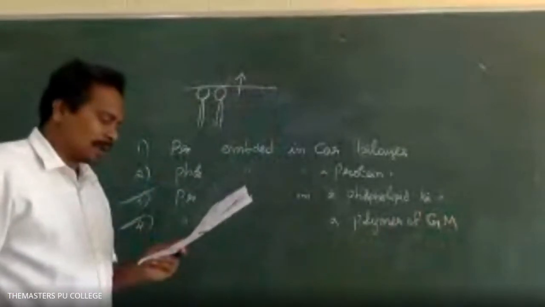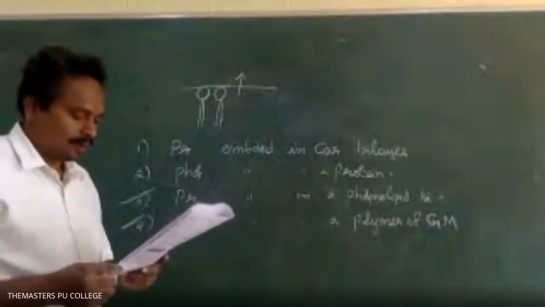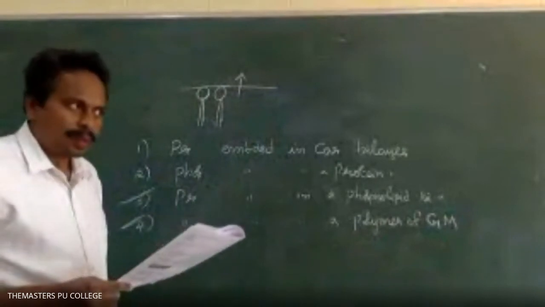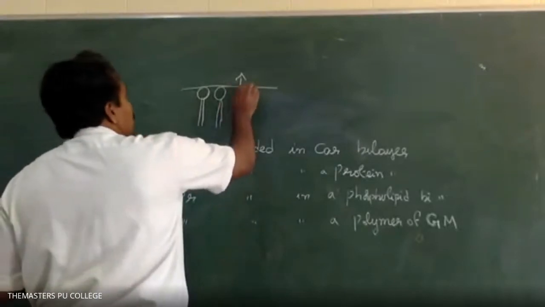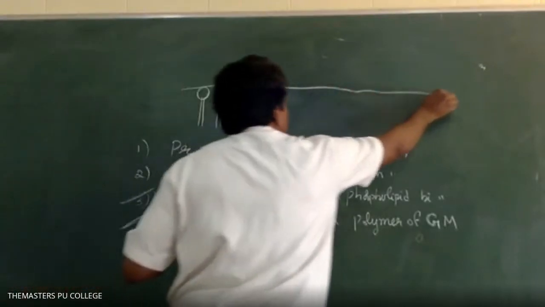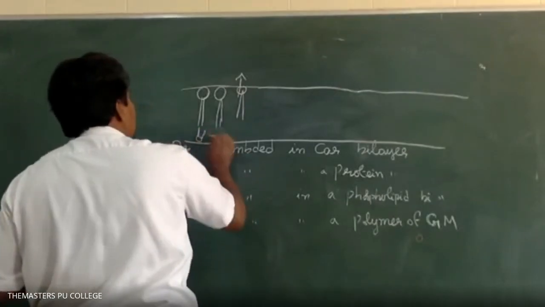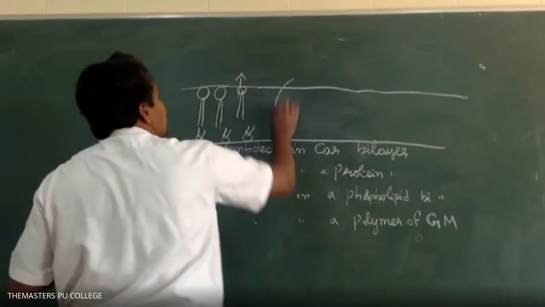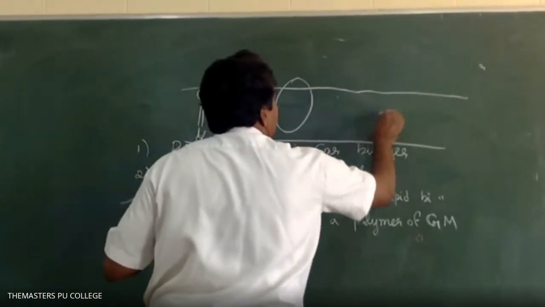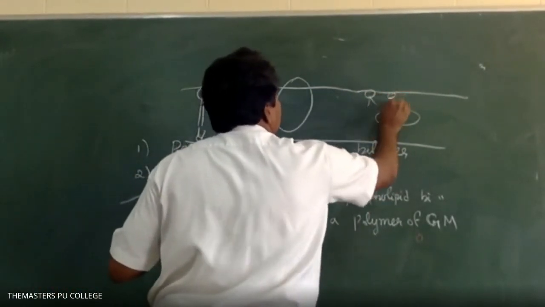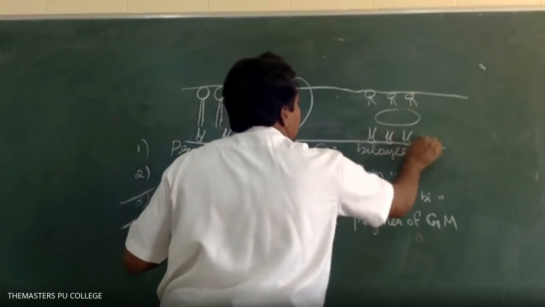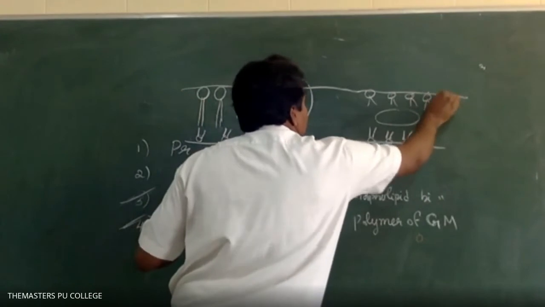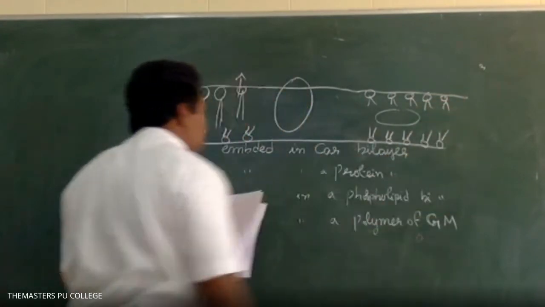The plasma membrane consists mainly of proteins embedded in a phospholipid bilayer. Option 3. Proteins are embedded in a phospholipid bilayer, two layers of phospholipid molecules. Right. Next.